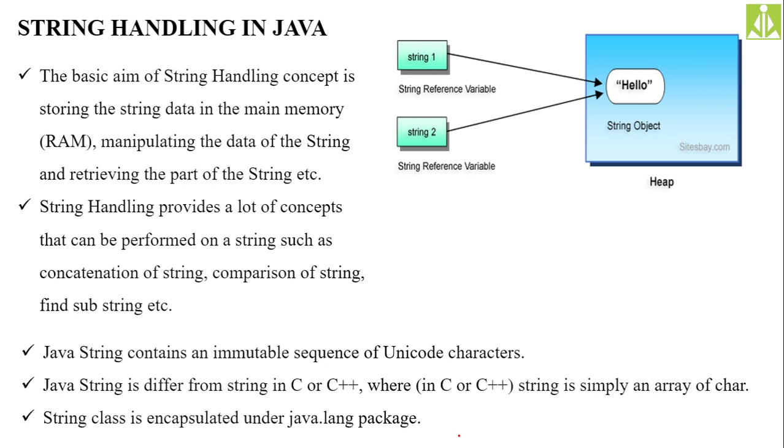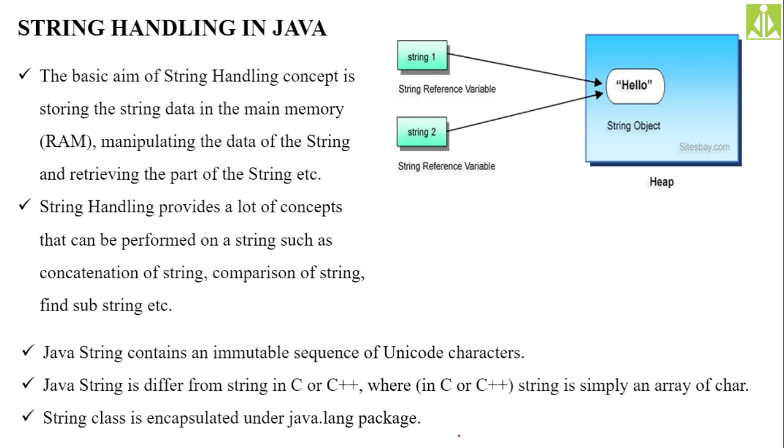A Java string differs from strings in C and C++, where a string is simply a set of characters, or we can say a character array. In C also the string is a character array, and in C++ also.